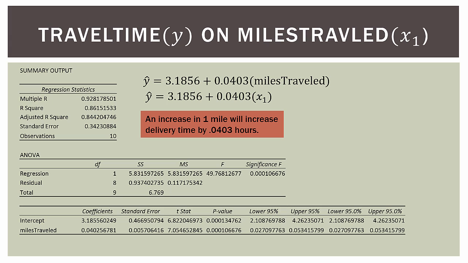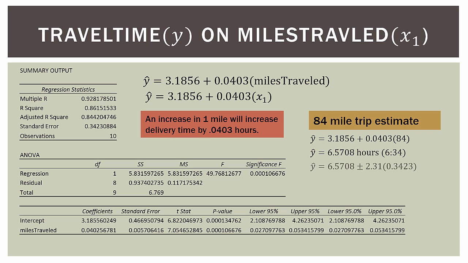Now let's go ahead and make a rough prediction for miles traveled that's within the range of our original data. So we'll pick an 84-mile trip estimate. We substitute 84 in for our x1. That gives us 6.5708 hours. So that's a very rough estimate of how long it would take for an 84-mile trip. So 6 hours and 34 minutes.